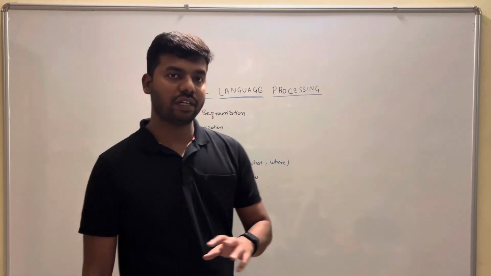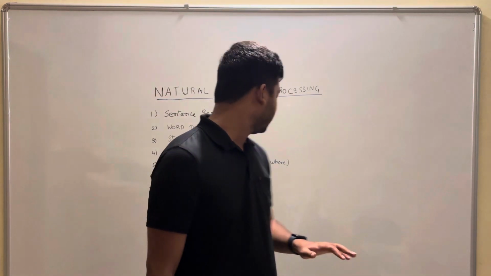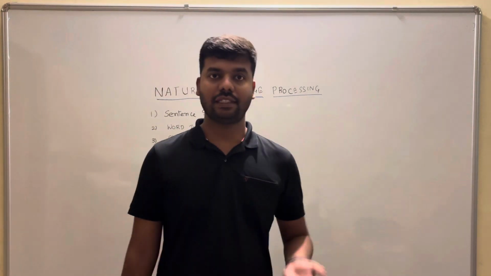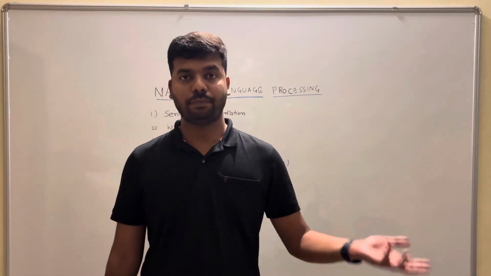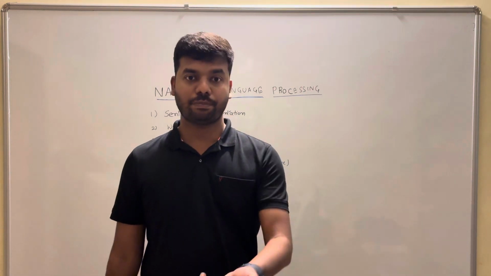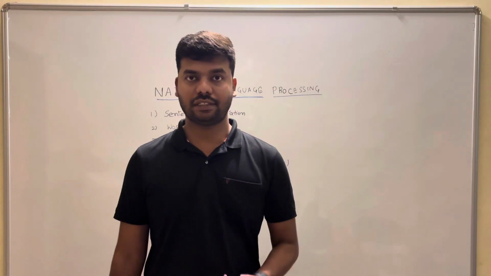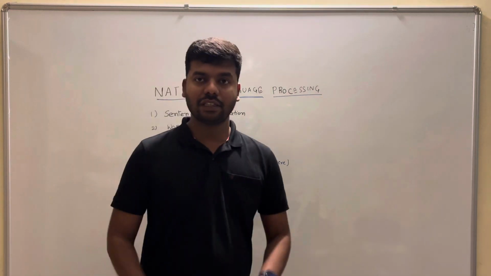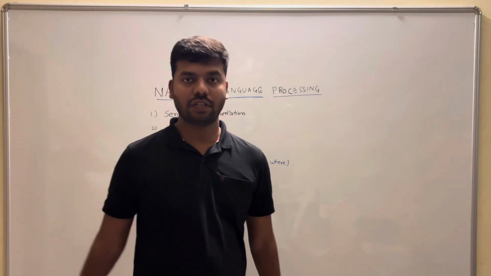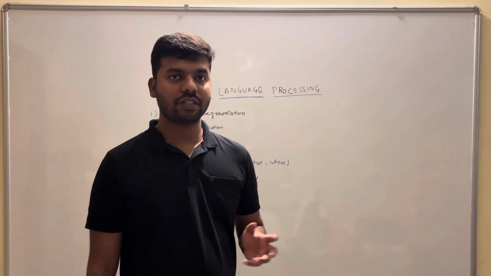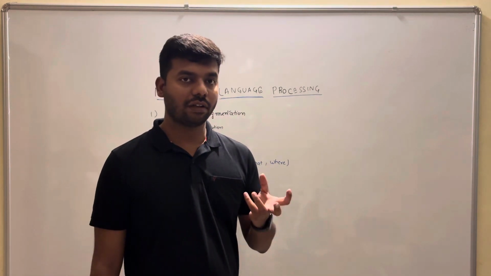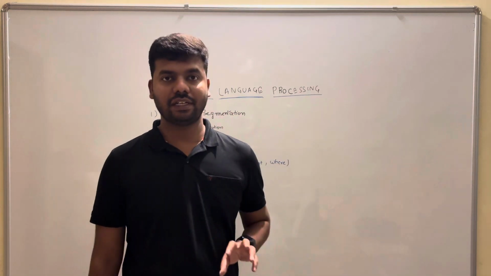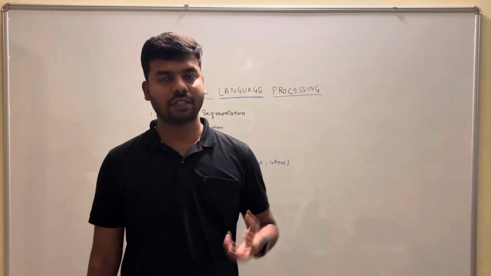So once we find out the exact meaning of the text, then we go for the named entity recognition. Like where are the named entities in that sentence, like the person, the location, or the place, whatever the base entities are there that have been identified in this step. Now once all this is done, the final step is called chunking. Chunking refers to the process of collecting all the small pieces of information and aligning it in a meaningful sentence and giving it to the machine.